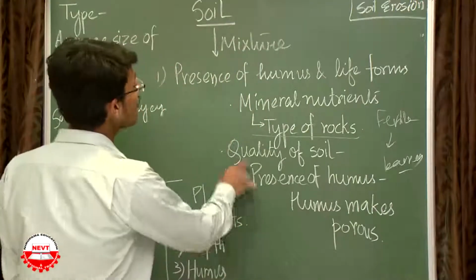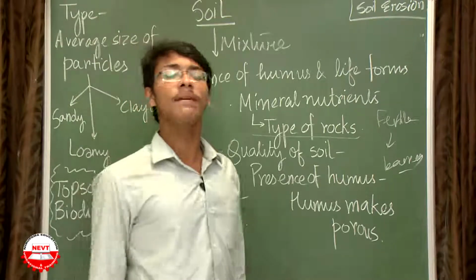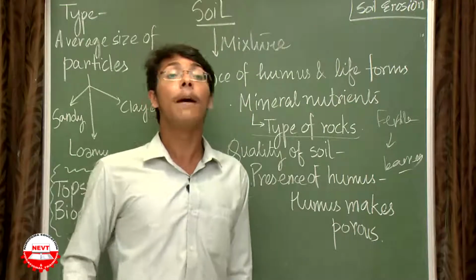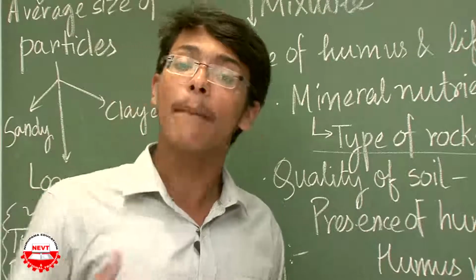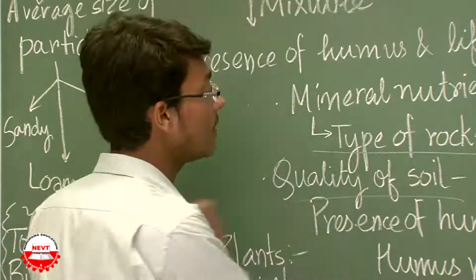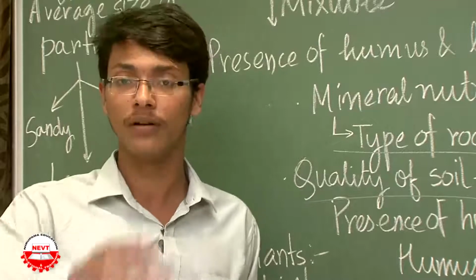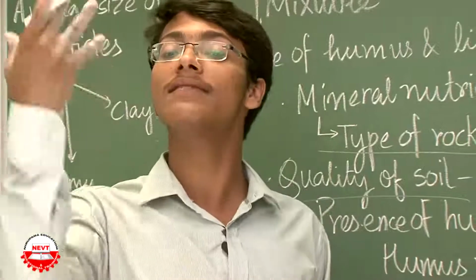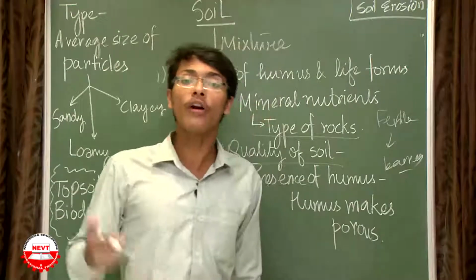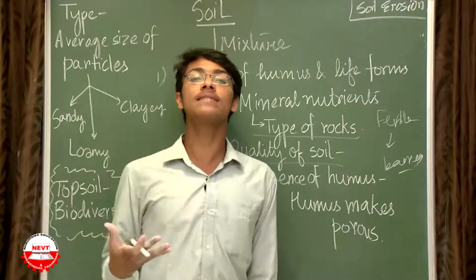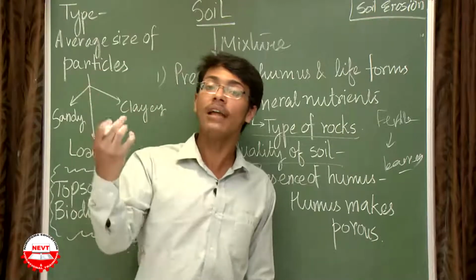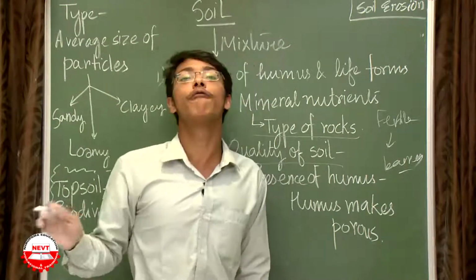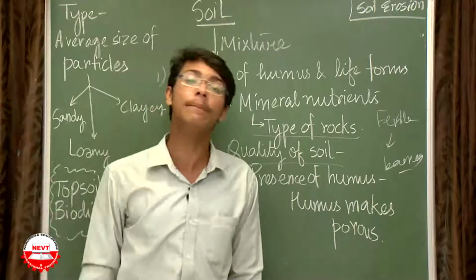The next topic is the quality of soil. The quality of soil means I would say the soil is fertile, or not fertile, or semi-fertile, based on the presence of humus. The amount of humus present in the soil decides how good or fertile the soil will be. Why so? The humus present in the soil makes the soil porous. Making pores in the soil means what? More porous nature of the soil means the soil will allow the movement of water and mineral nutrients more into the deep of the soil.